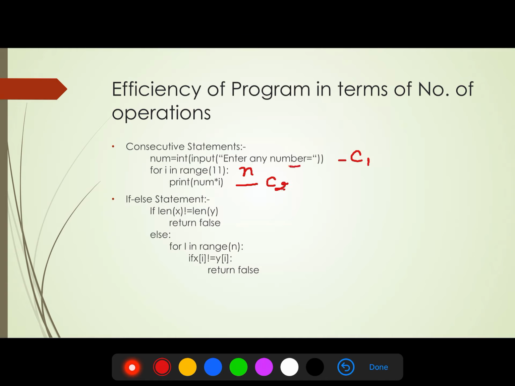So the total time for this one is c2 into n. What will be the degree of this overall consecutive statements block? That one is c2 into n plus c1. Ignore this and ignore this constant, so the big O of this is O of n.